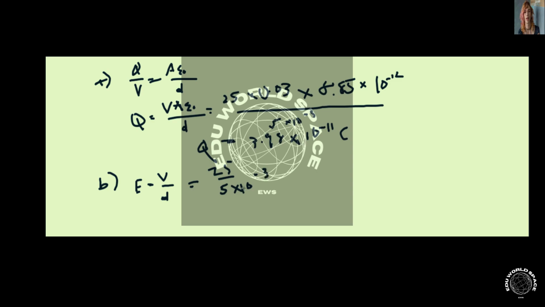Now if we compute this, the required electric field strength between the plates is 5 times 10 to the power 3 volts per meter. Now moving on to part C.